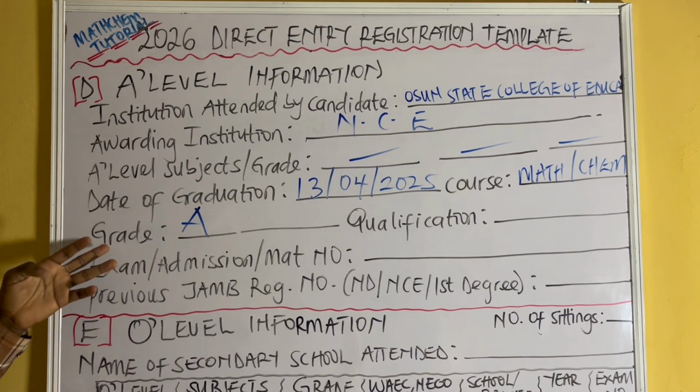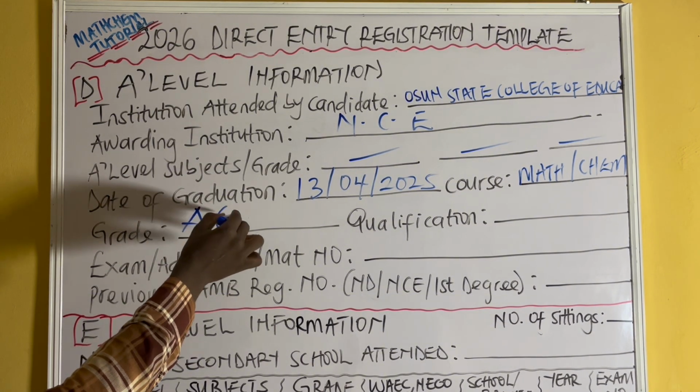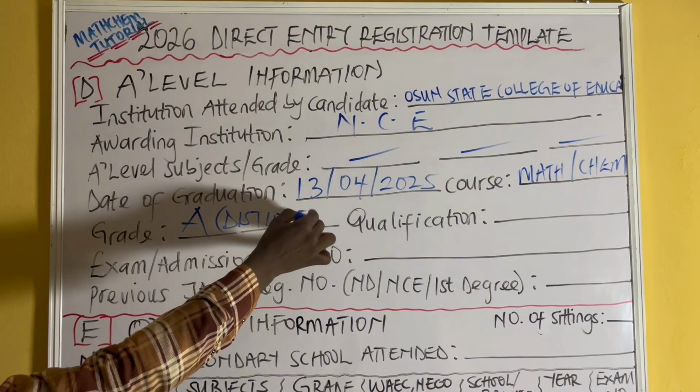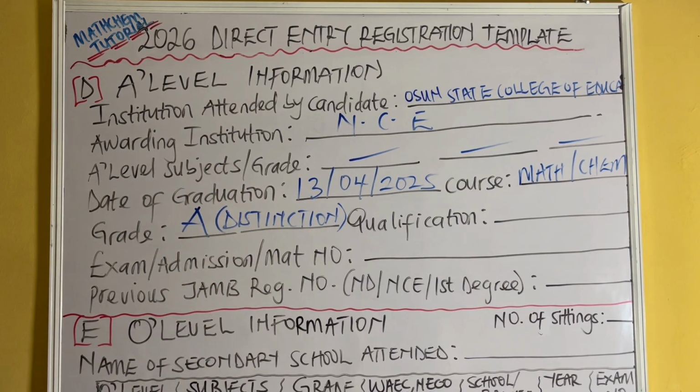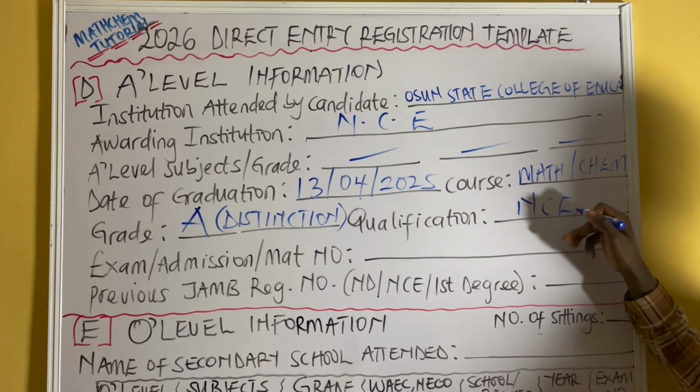So you can write your grade A, and what does that mean? Is it excellent? Is it distinction? Is it an offer? Is it anything? So you can just write it in brackets and write your distinction here. So you can write learner distinction. And your qualification will now be NCE. That's your qualification. You understand?